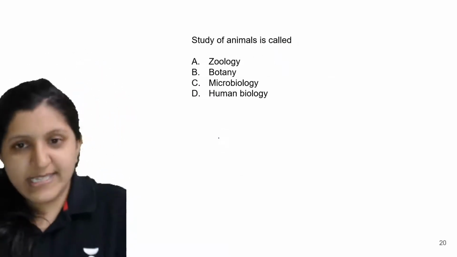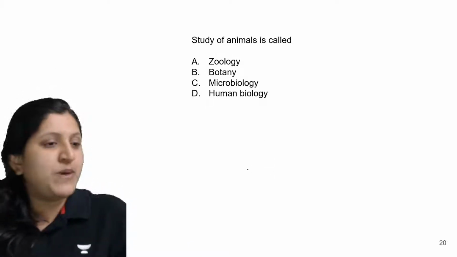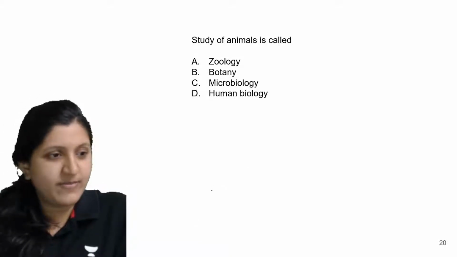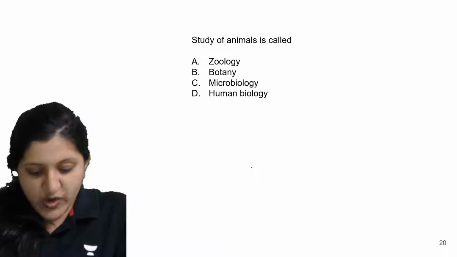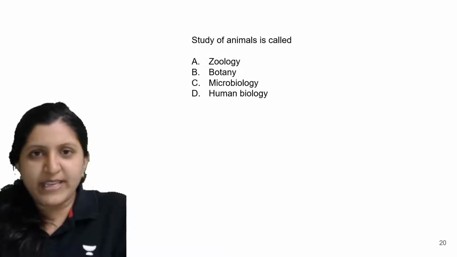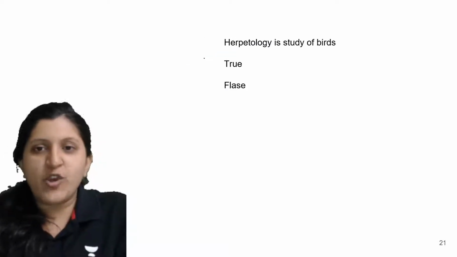Study of animals is called: zoology, botany, microbiology, or human biology. You can just write the option A, B, C or D. You need not type the whole thing. Okay, so this is zoology. Yes, that's right, the study of animals.